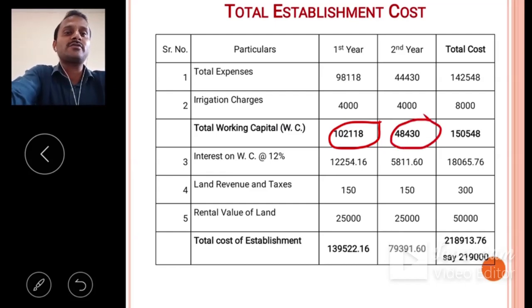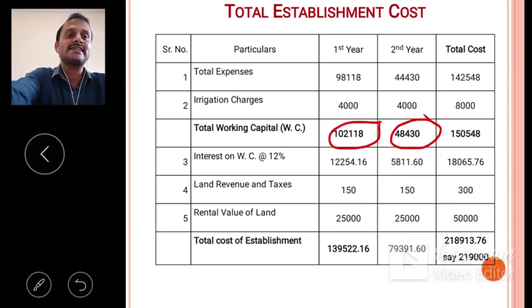On that amount, we have to work out the interest on working capital at the rate of 12% per annum, because the period of an orchard is perennial, so we have to work out 12-month interest. For first year, interest on working capital is 12,254. For second year, 5,811.